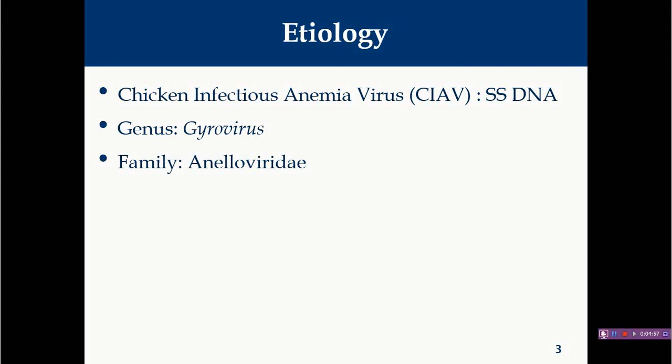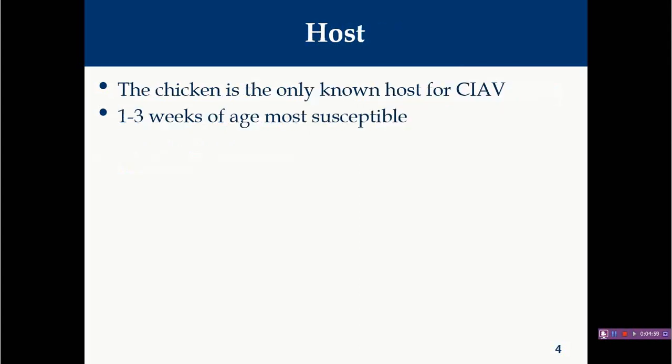Now, host. Generally, for chicken infectious anemia virus, chickens are the only known host for the disease. There are some other circoviruses identified which are responsible for disease in other birds, but this particular virus is responsible for disease in chickens only.